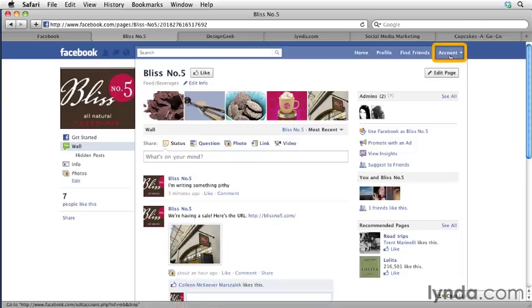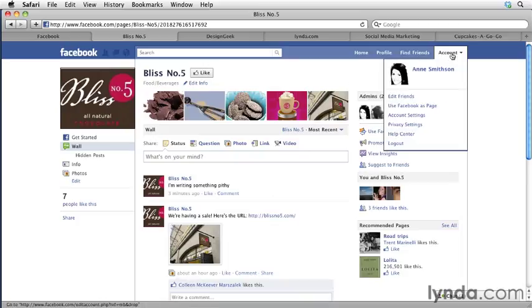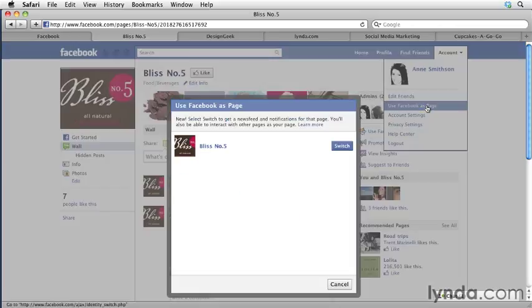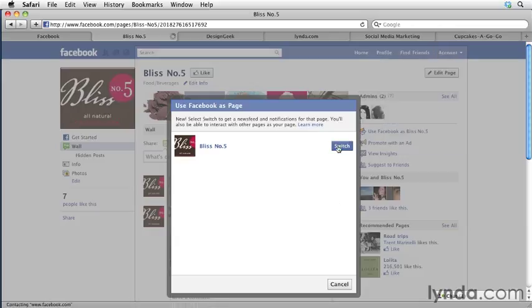If you go to the account drop-down menu, where it says, yes, you are who you thought you were, you have this option to use Facebook as page. If you are administering more than one page, you'll get a list here, and you are able to switch to this page. Now, by the end of this video, which will end in a minute or two, hopefully you'll get the concept. But if not, go here and click Learn More, because they explain it a little bit more. Not very well, though. But it might help.